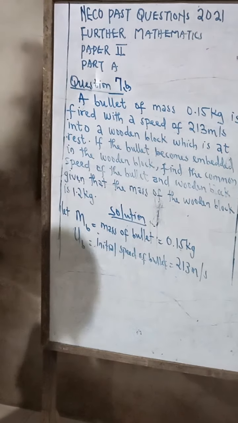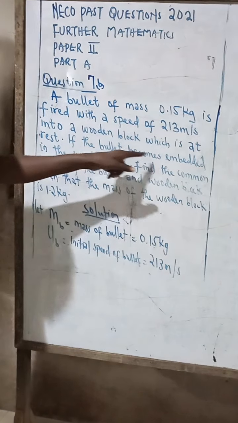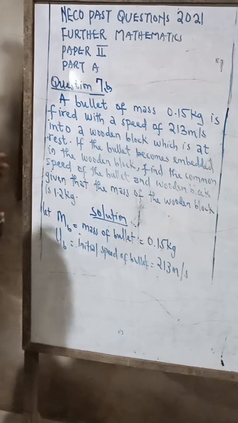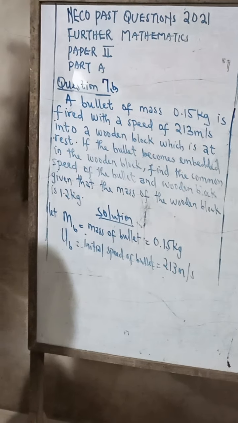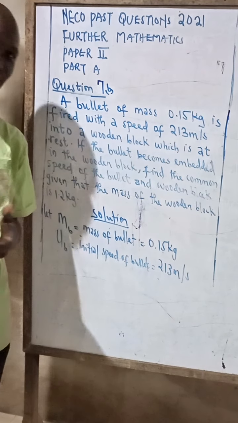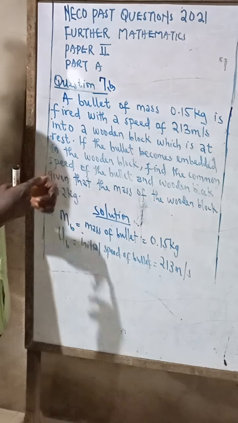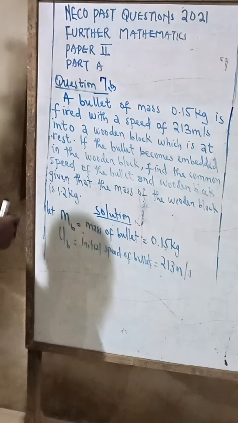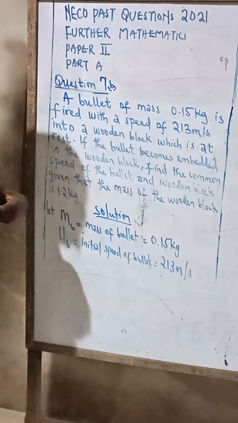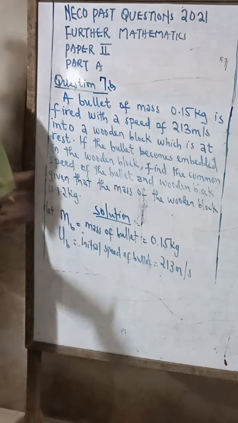Now, what else are we given in the question? We look up to the question again. It said if the bullet becomes embedded. The wooden block is at rest, that means the wooden block is stationary. It's only the bullet that is moving. Now, when the bullet hits the target, the bullet becomes embedded in the target. Then we are asked to find the common speed with which the bullet and the wooden block move.